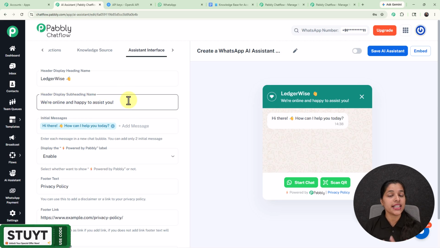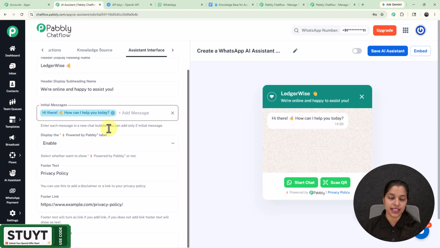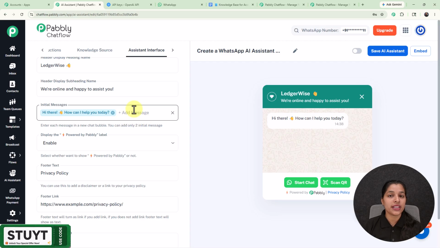And here we are already getting a subheading name, that is we are online and happy to assist you, which can be seen on the preview of your AI assistant as a subheading. Now for the initial messages, you can provide 2 initial messages over here, and this initial message can also be seen on the preview of your AI assistant.